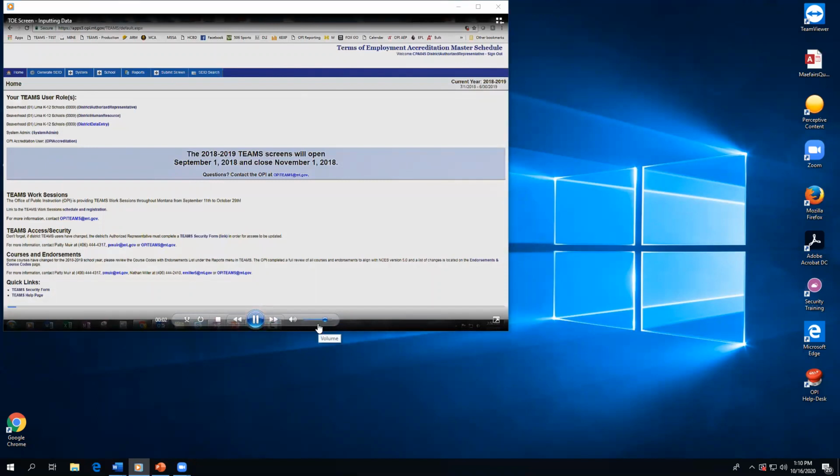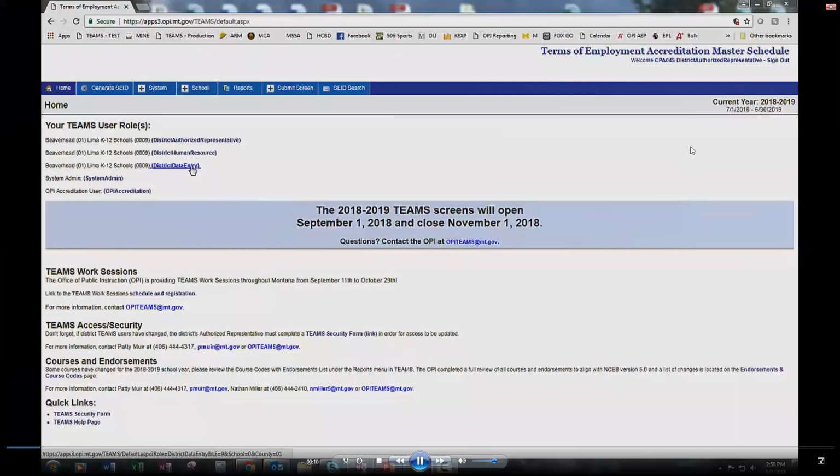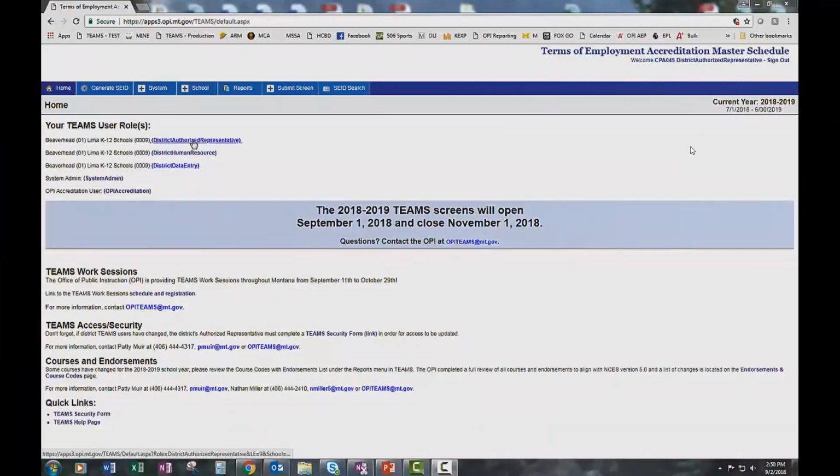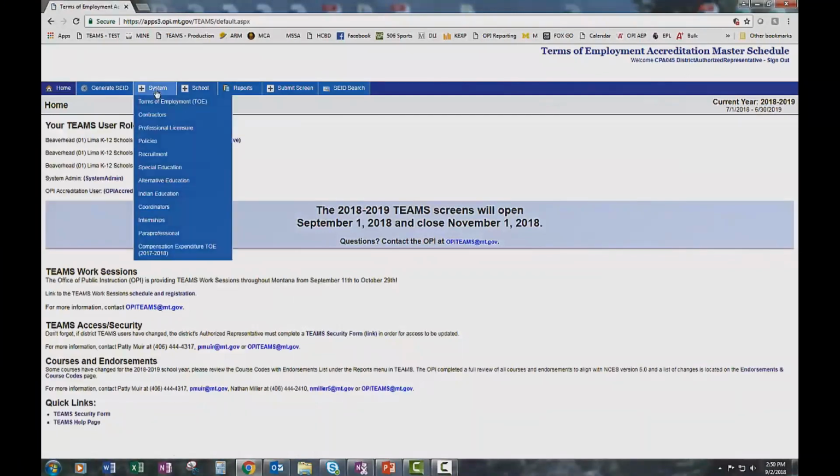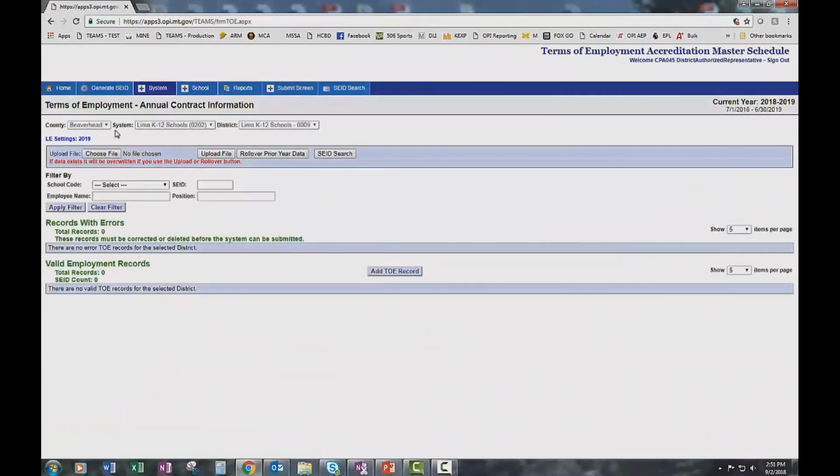When you log into Teams, you're automatically brought to the home screen. Here you can select the different roles that you have access to. To complete the terms of employment or tow screen, I'm going to select the district authorized representative role. Find the system drop-down and select terms of employment tow. You want to make sure that you have the right county, system, and district listed at the top. If your school system has multiple districts, you'll need to complete a tow for each one, and you should be able to select the other one by clicking this drop-down menu and then selecting that district.